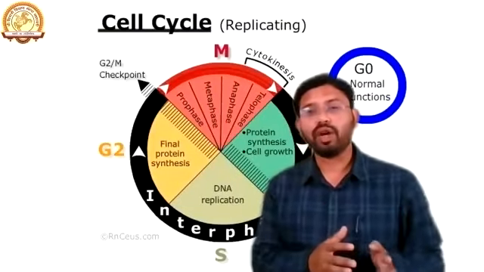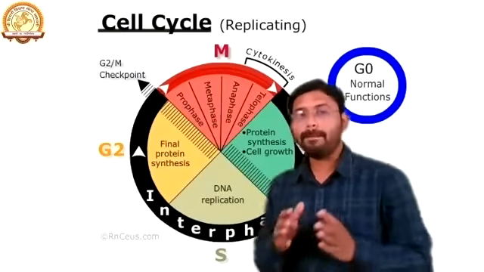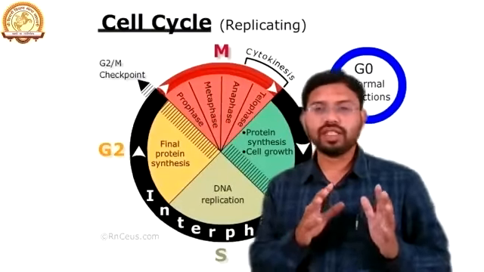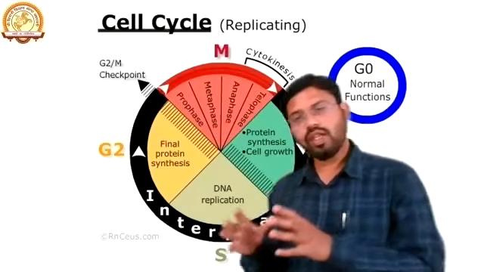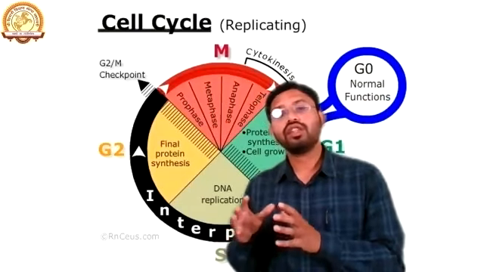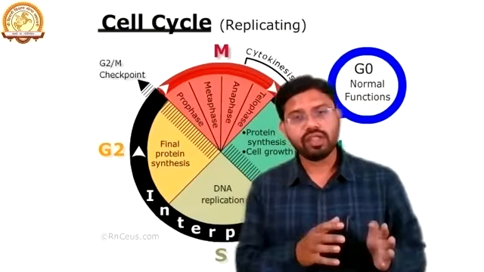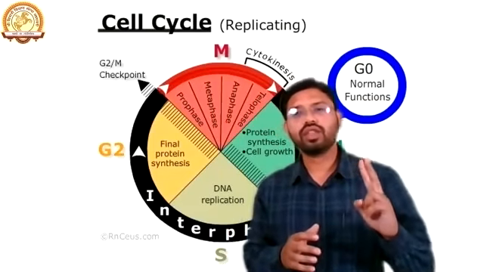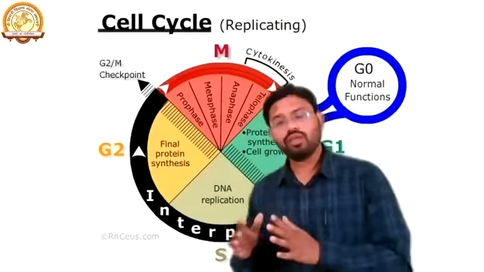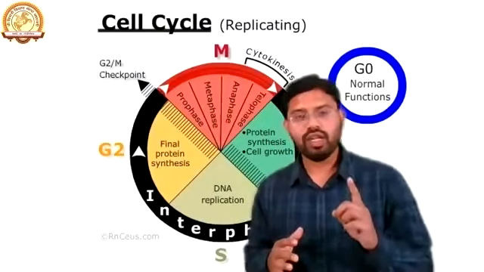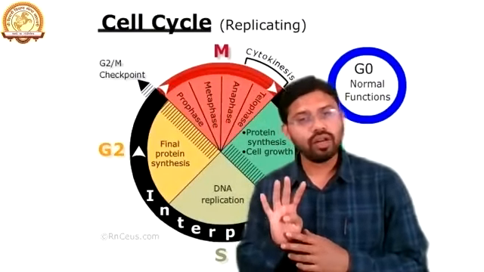That is, the first one is mitosis, and the second is meiosis. Mitosis actually happens for the somatic cells only, and meiosis happens for the germ cells. In mitosis, from one cell, two daughter cells will form. In meiosis, from one matured cell, four haploid cells are formed.